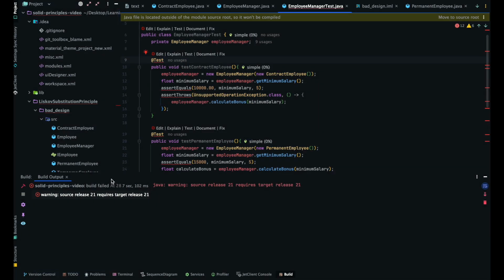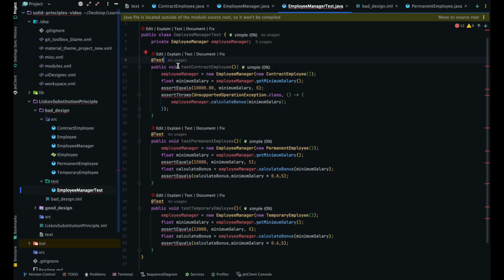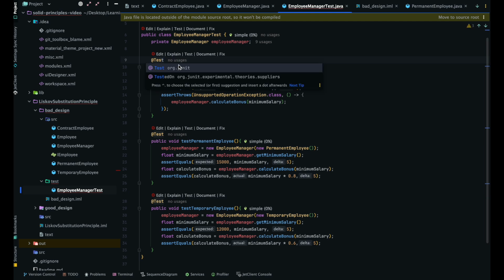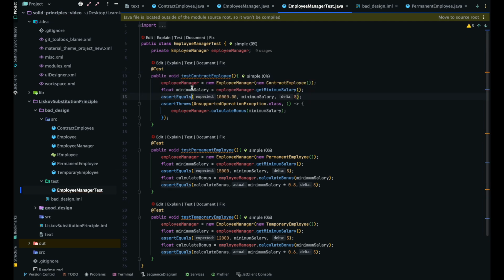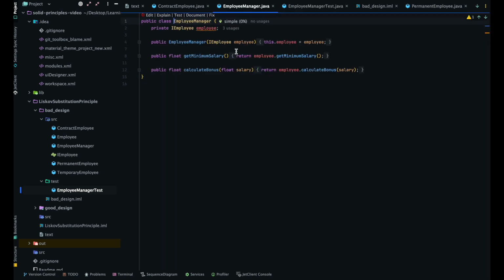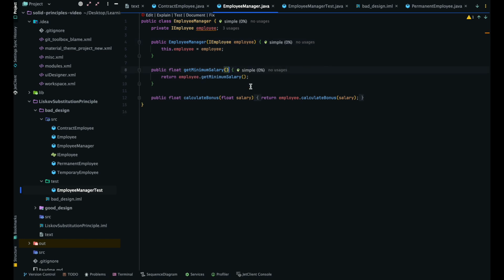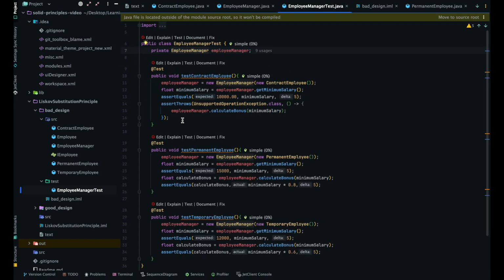I'll just add this in the path so that it works properly. Okay, fine. Now I have a manager class. The manager class returns whatever employee object you set here, and based on that it returns the minimum salary and the calculated bonus.